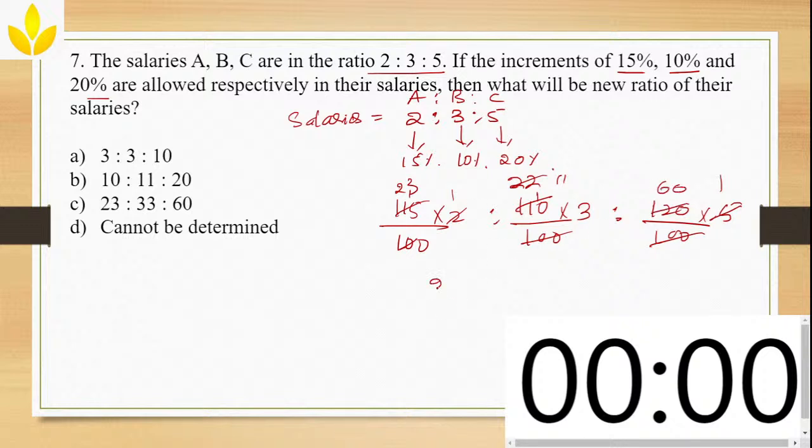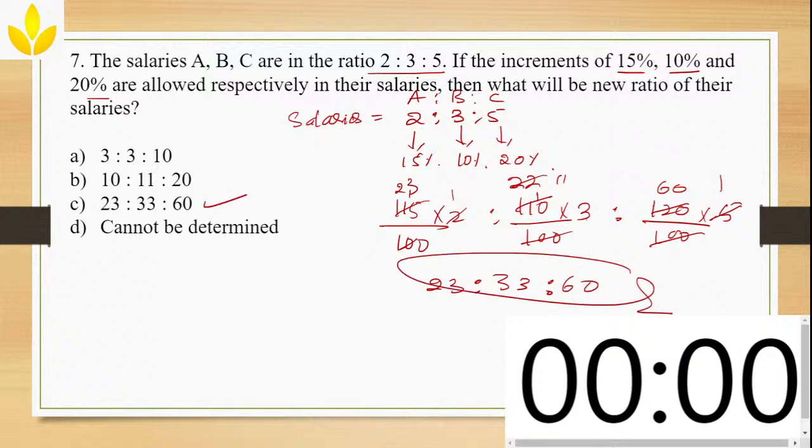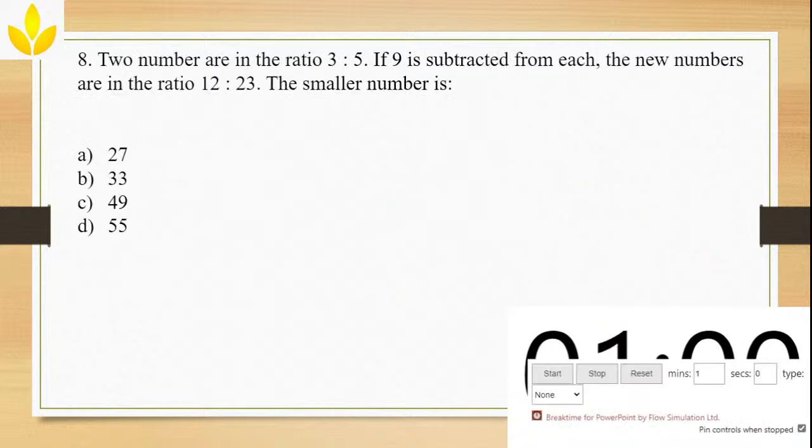So this becomes 23, then 11 into 3, 33 is to 60. So what's the ratio? Which is 23 is to 33 is to 60. Correct? Okay. So Jenkar, Singh, your answers are correct. Next question. So please read the question and try to answer it.